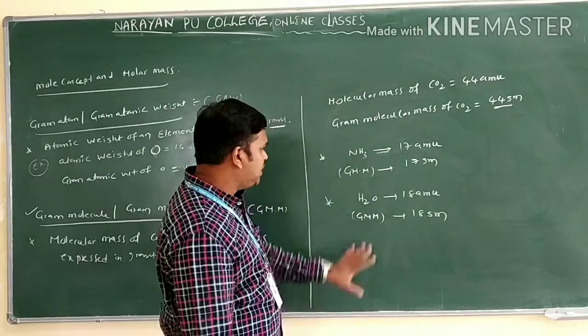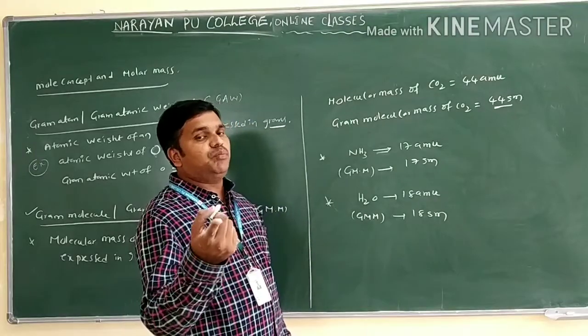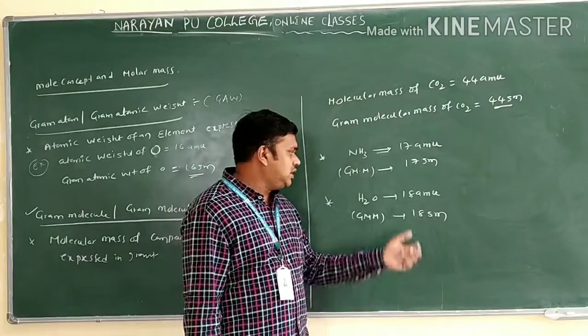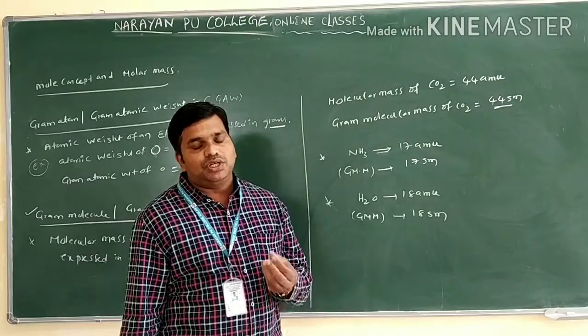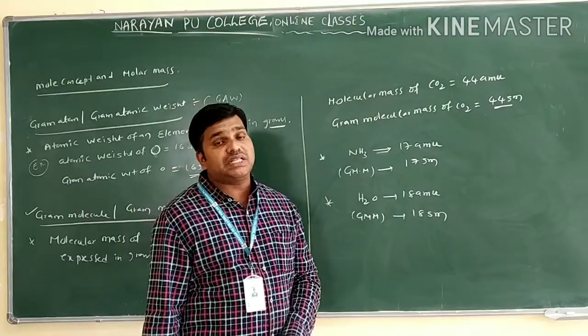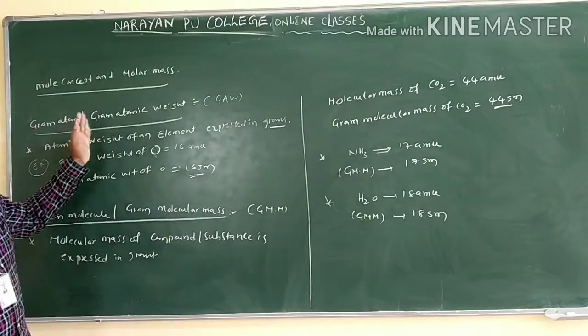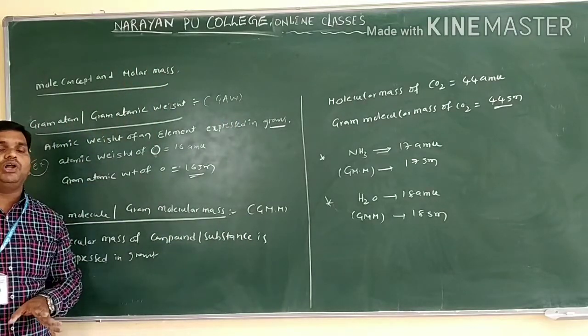18 grams means this 18 grams is one mole of molecules. That one mole contains how many molecules? The Avogadro number of molecules. 18 grams of water contains 6.022 into 10 power 23 molecules of what? Water. So this is regarding the gram atom or gram atomic weight, and gram molecule or gram molecular mass.